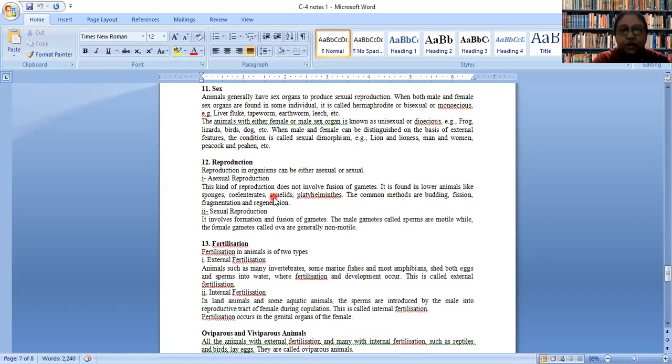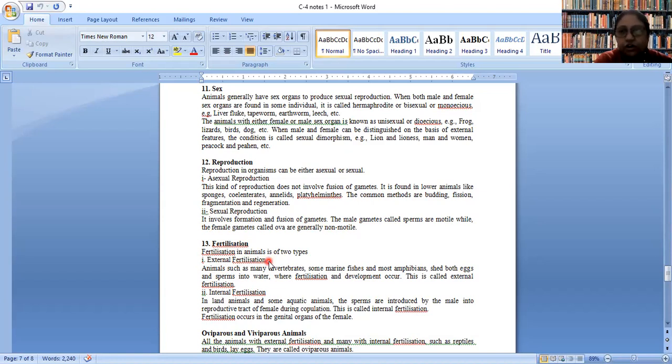In sexual reproduction, there will be fusion of gametes. Now, if we consider fertilization, fertilization can be external and internal. If it is occurring somewhere outside the body, we call it external fertilization.